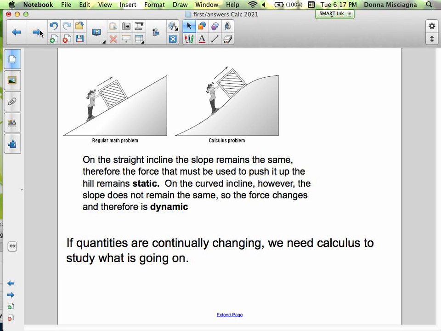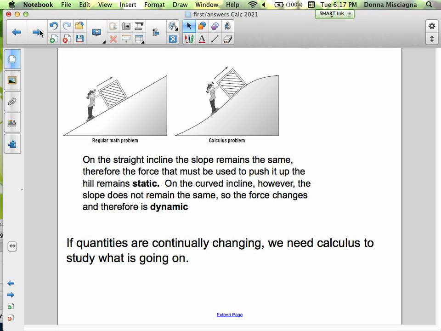On the left, we have a regular math problem. The person is pushing the box up the incline. On the straight incline, the slope remains the same. Therefore, the force that must be used to push it up the hill remains static. On the curved incline, however, the slope does not remain the same. So the force changes and therefore is dynamic.